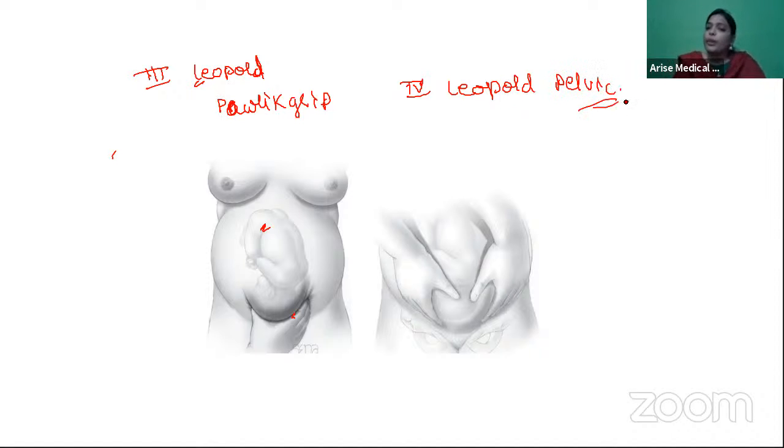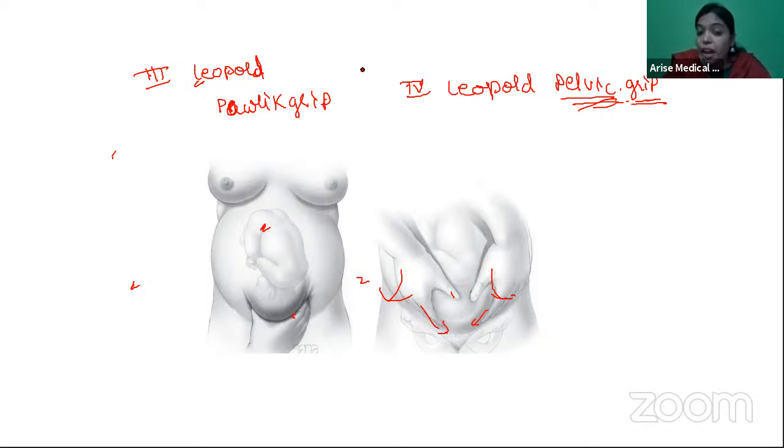It helps us tell whether the presenting part is engaged or not engaged, and what is the attitude of the presenting part by measuring the sinciput and occiput. If your hands are diverging, then the presenting part is engaged. If your hands are converging, then the presenting part is not engaged.